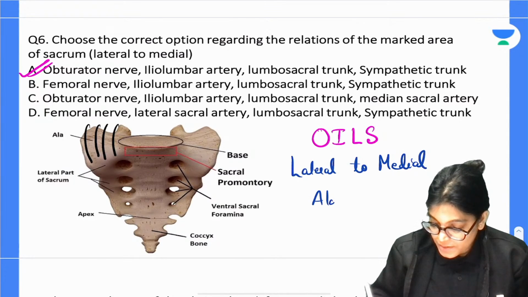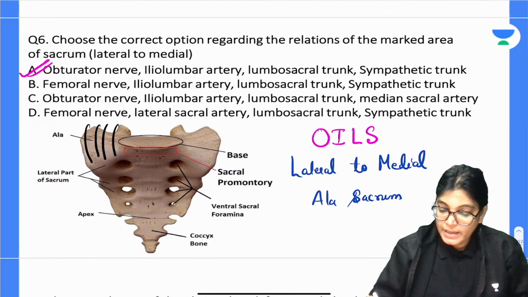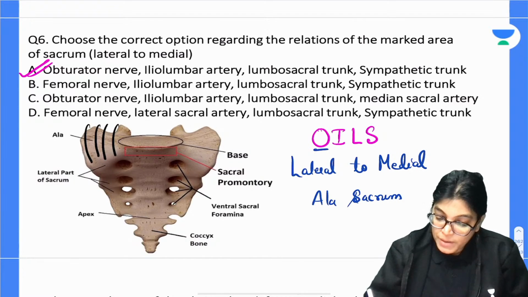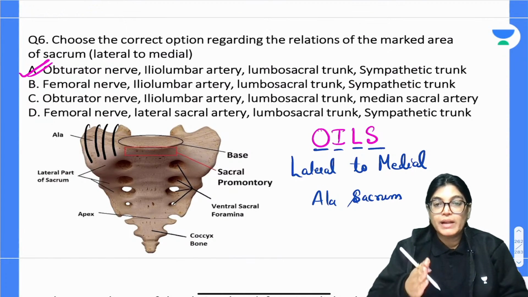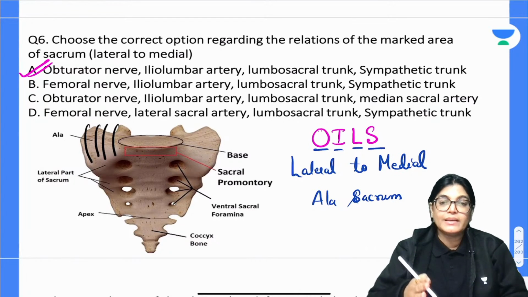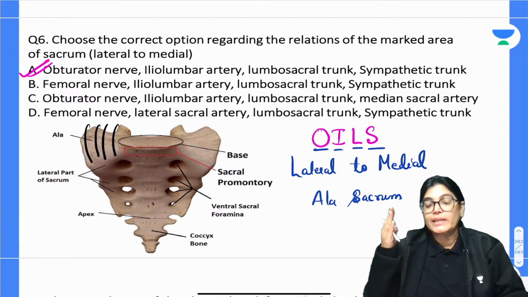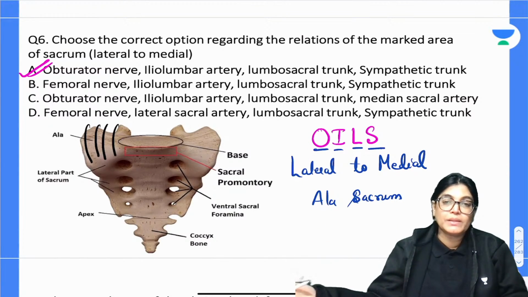So here the lateral most structure is obturator nerve, I for iliolumbar, L for lumbosacral trunk and S for sympathetic chain. So from lateral to medial 4 structures are related. The lateral most structure is obturator nerve, then iliolumbar artery, then lumbosacral trunk and then sympathetic trunk.